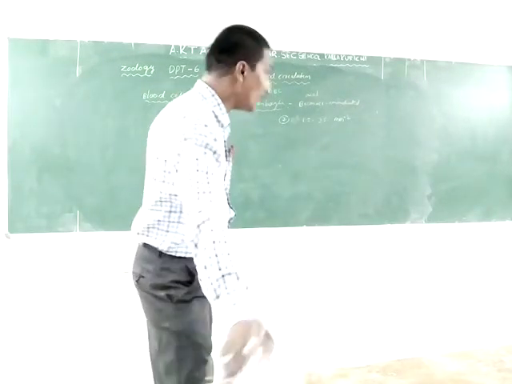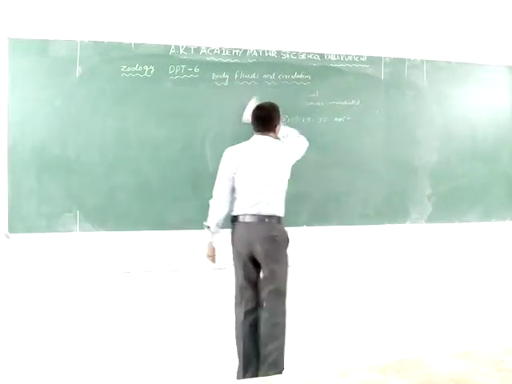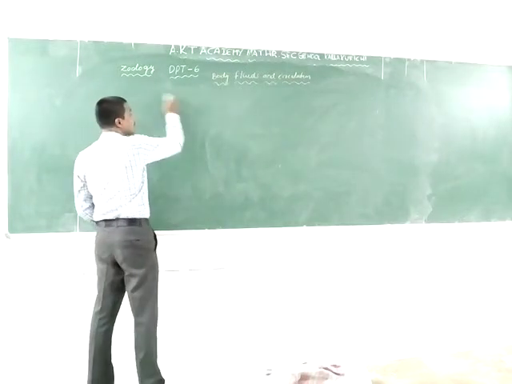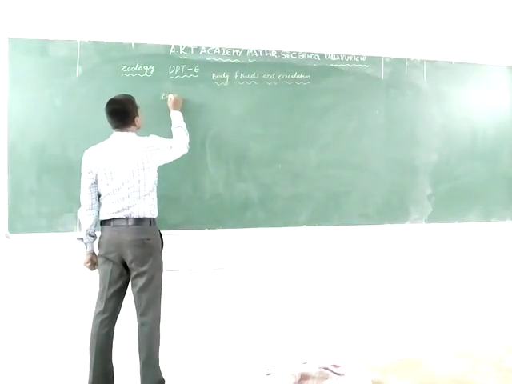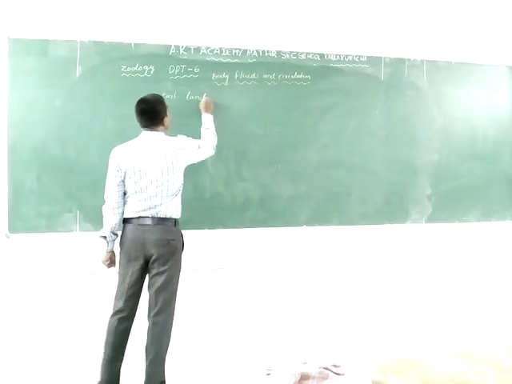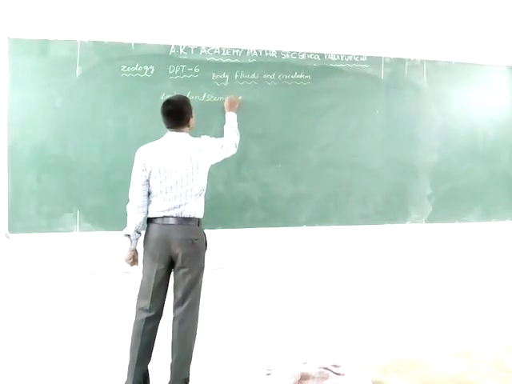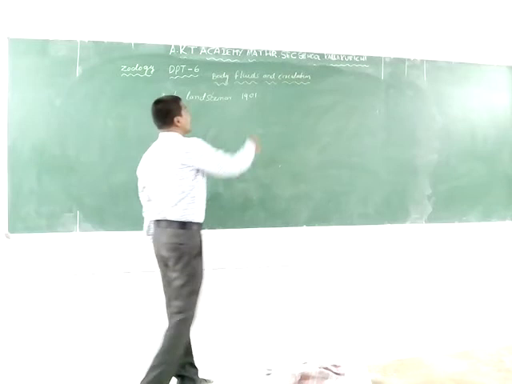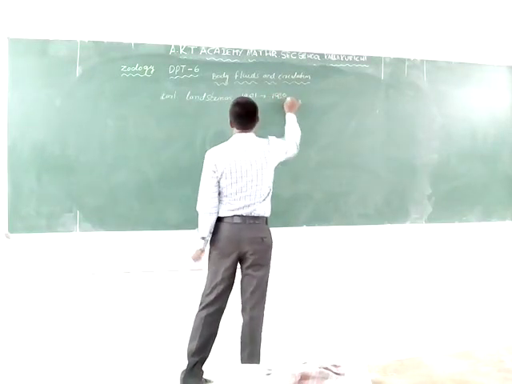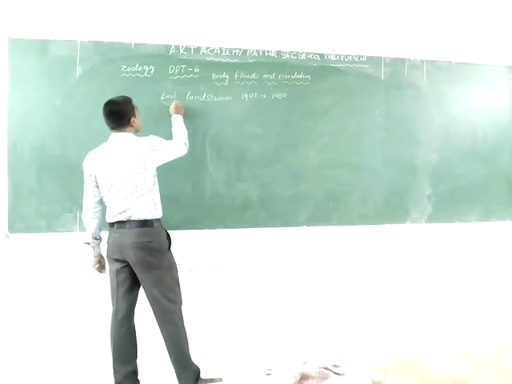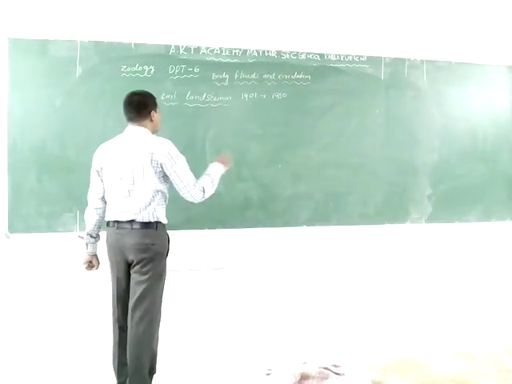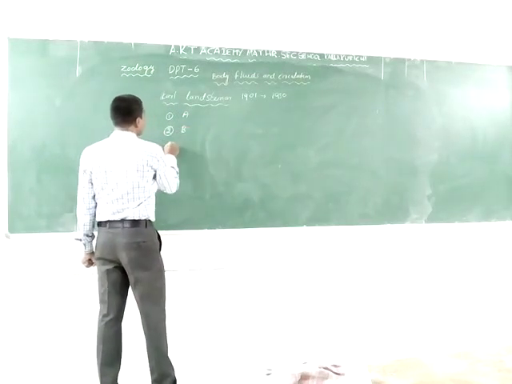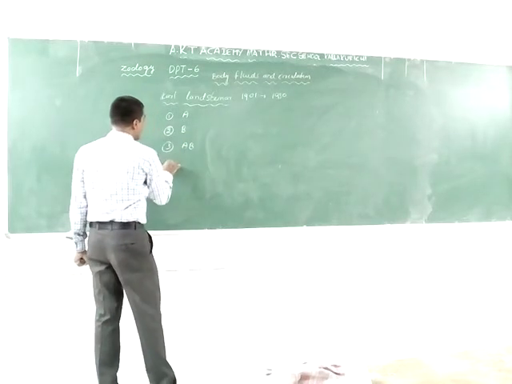The next one is the blood groups. The blood groups were discovered by Karl Landsteiner in 1901, and he got the Nobel Prize in 1930. Karl Landsteiner discovered four types of blood groups: the first is A, the second is B, the third is AB, and the fourth is O.